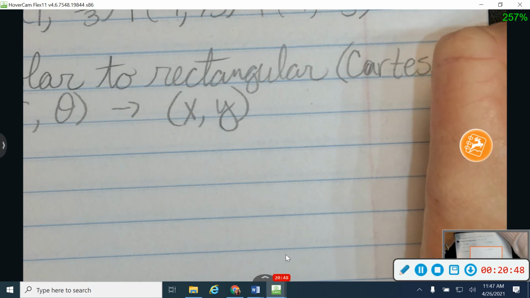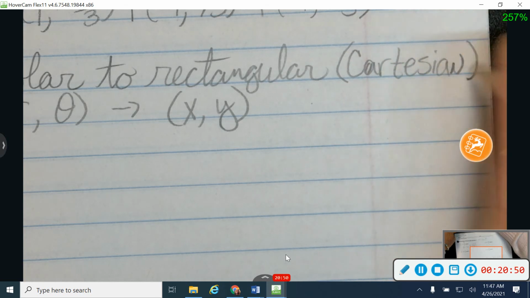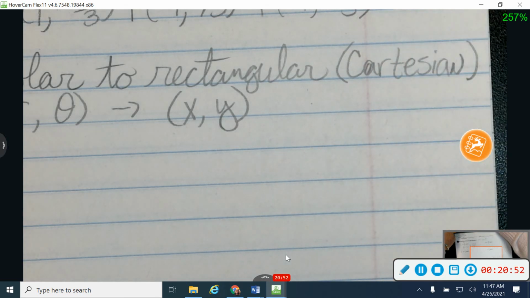I can write that one in print. That's kind of a weird word right there. So that's another fancy word for rectangular, meaning an XY point. Occasionally you'll see that word Cartesian, not very often, but I just wanted you to know that it's just a fancy word for an XY point. That's all it is.